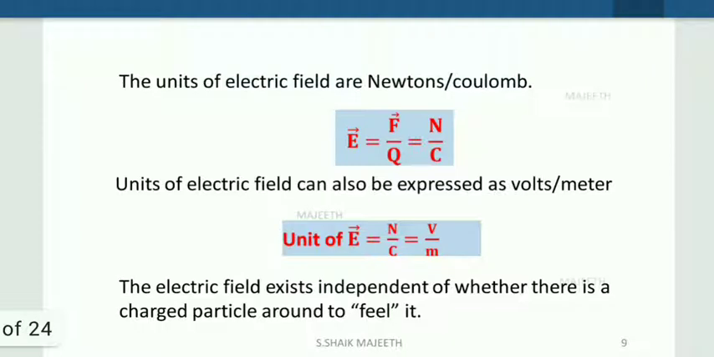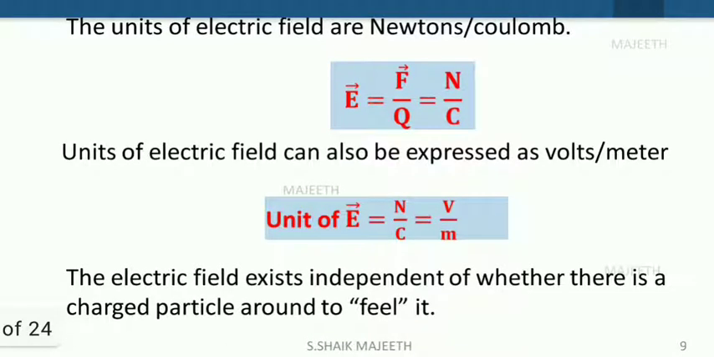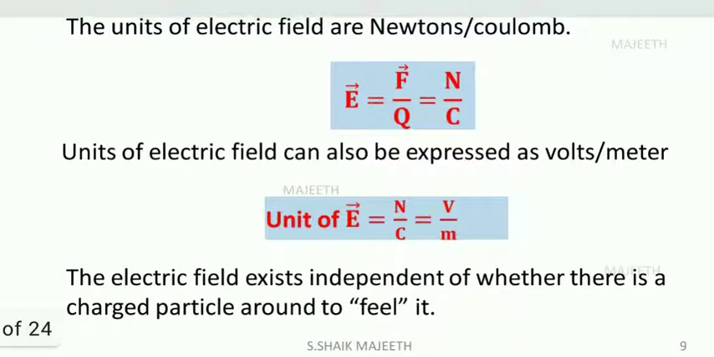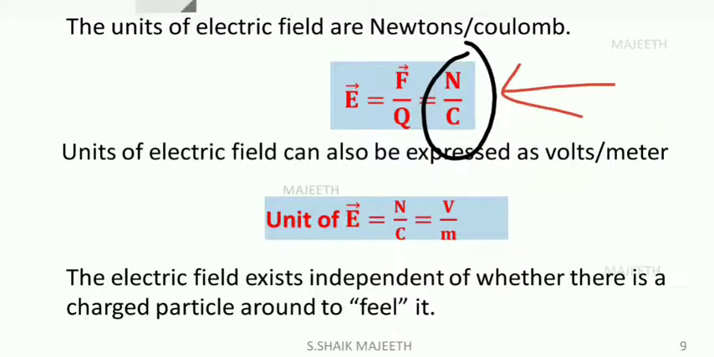Right? So now we derive the unit for electric field. We know that E is equal to F by q. F is a force, so the unit of force is Newton. q is a charge, unit of charge is Coulomb. So electric field is given by Newton per Coulomb. The other unit used for electric field is volt per meter. Why is it volt per meter? Let us see in the later classes. But mostly in the problem they give volt per meter, not Newton per Coulomb.